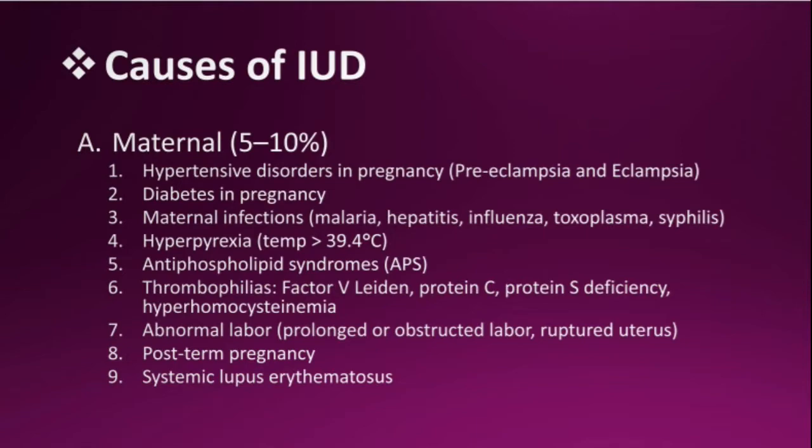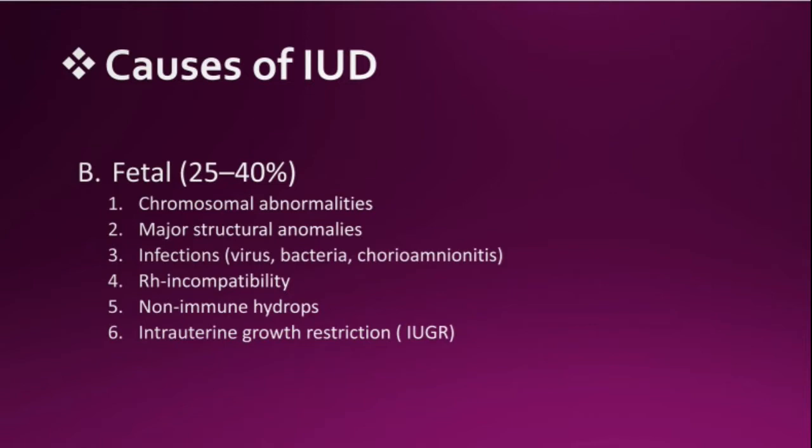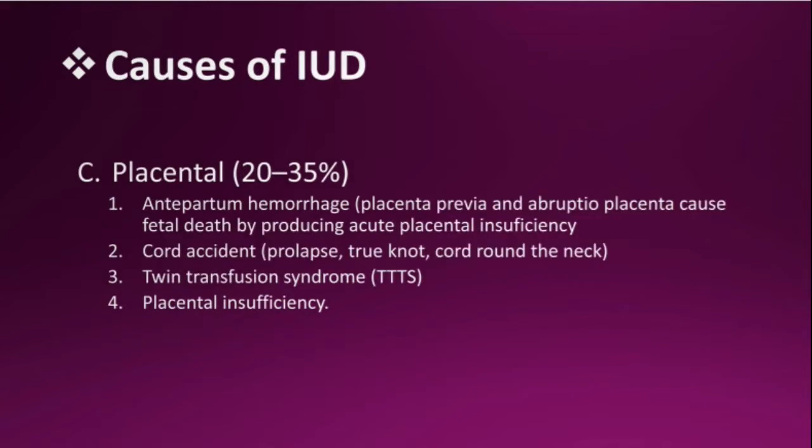Abnormal labor like prolonged or obstructed labor and ruptured uterus also cause intrauterine fetal death. Postterm pregnancy and systemic lupus erythematosus also cause this. Now comes the fetal causes: chromosomal abnormalities, major structural anomalies, infections like virus, bacteria, chorioamnionitis, Rh incompatibility, non-immune hydrops, and intrauterine growth restriction.